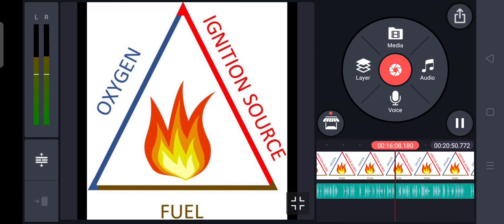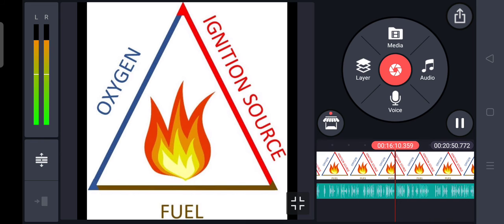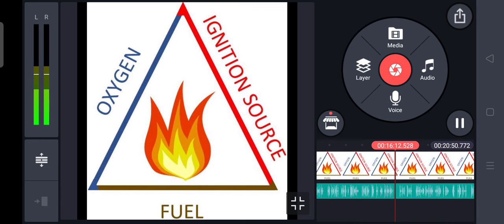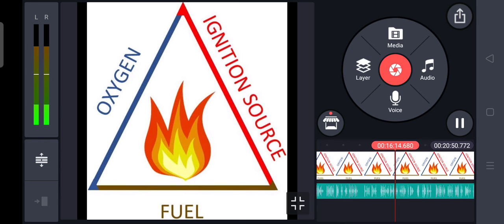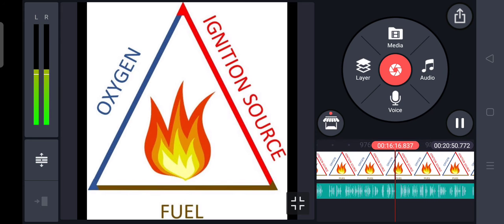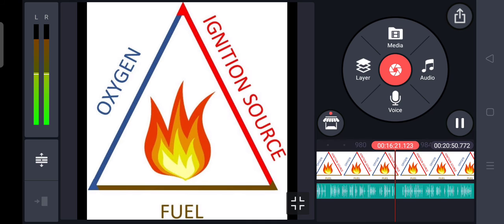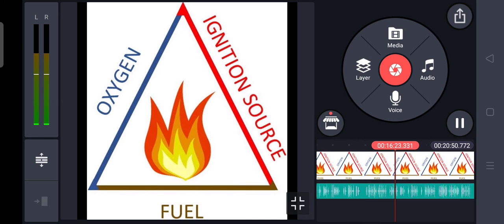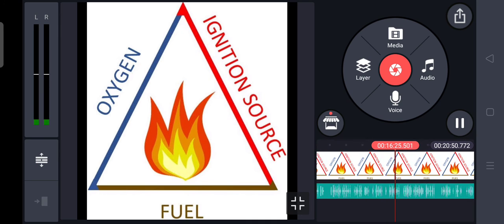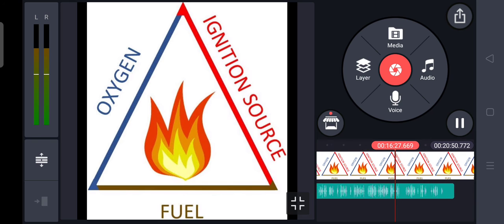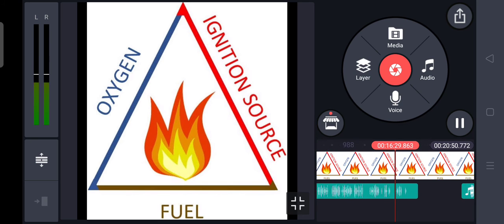If any one of these three things is removed, then the burning will stop and the fire will be extinguished. So we control fire by removing these three things: by removing the fuel or combustible substances, by removing the heat, or by cutting off the air supply to the burning substance. So the first one is to remove the fuel.